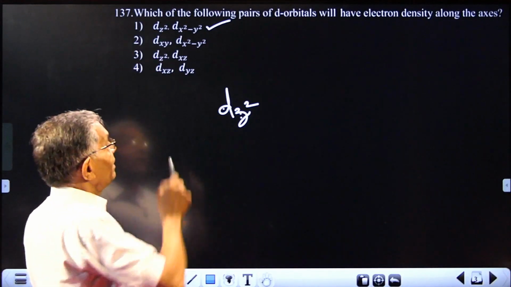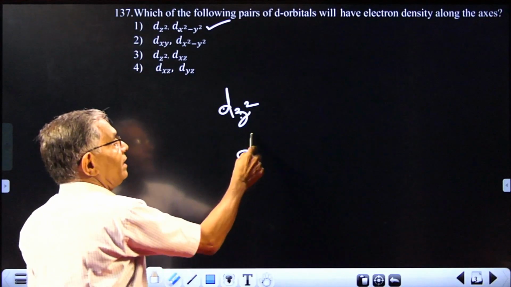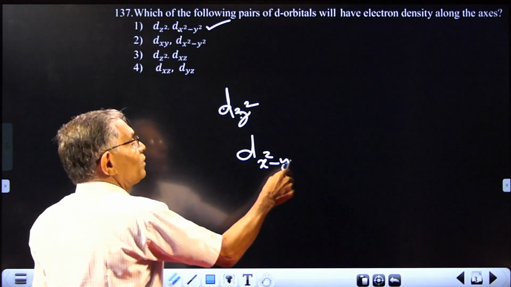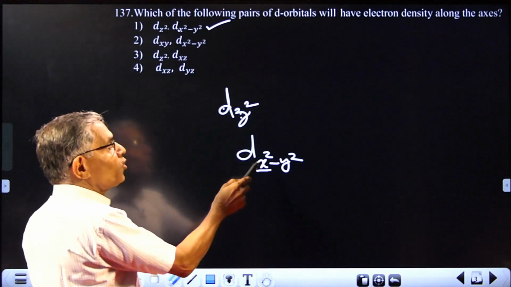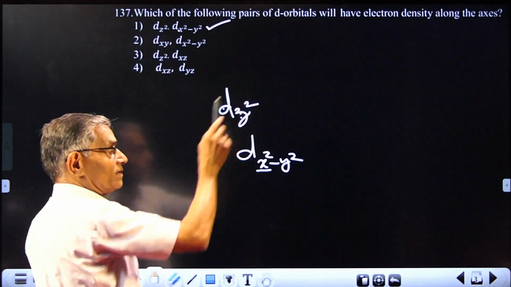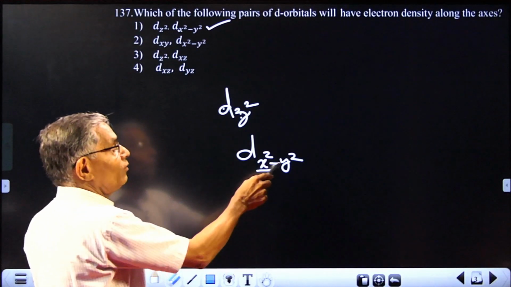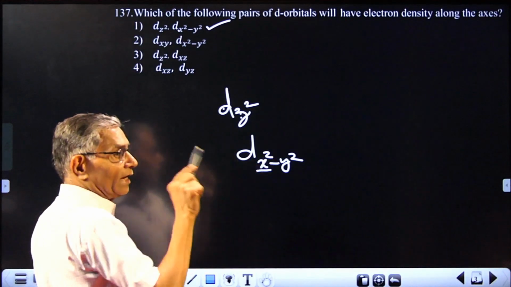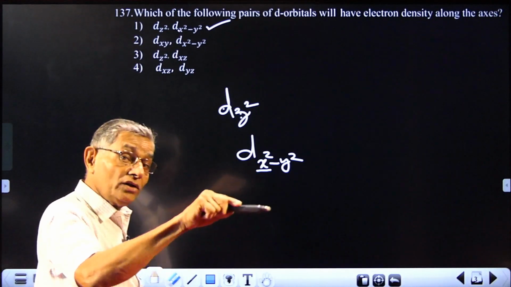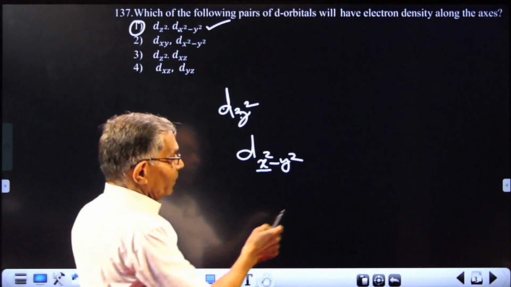And regarding dx squared minus y squared, it also can be assigned a meaning: x squared indicates the positive lobe is along the x axis, and minus y squared means the negative lobe is along the y axis. Anyway, the electron density will be along the axis as per the question, so the answer should be 1. Next one.